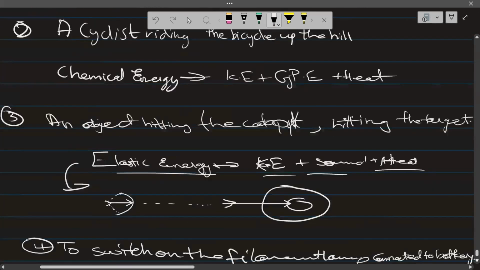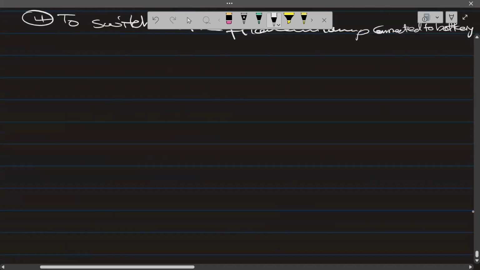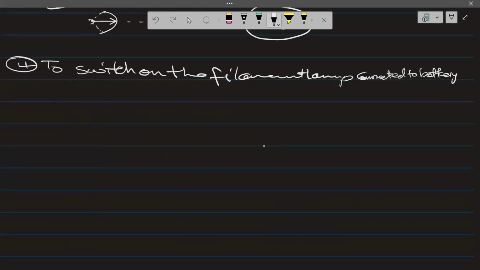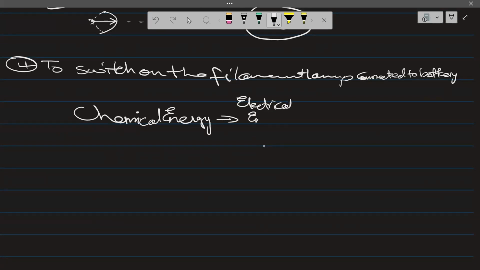So in this, what has happened? In this example, the chemical energy is transferred into electrical energy, and that energy is transferred into light energy, light plus heat energy.